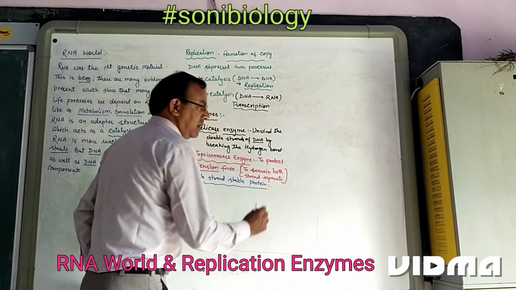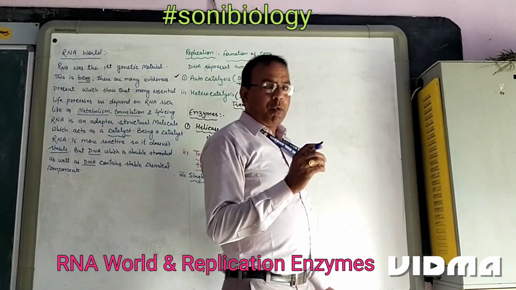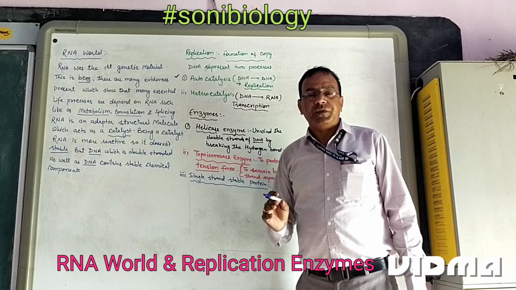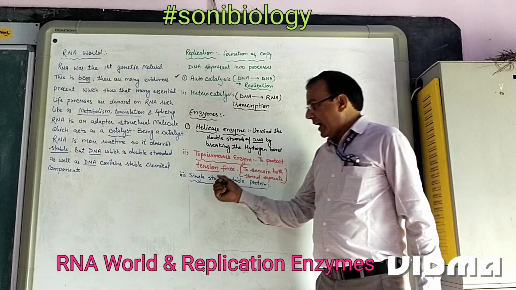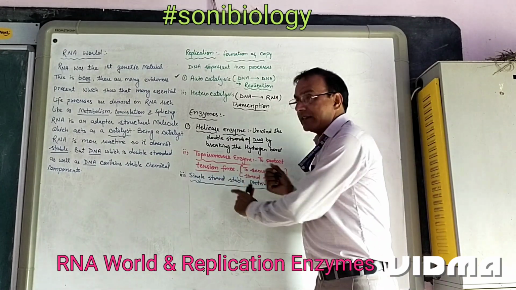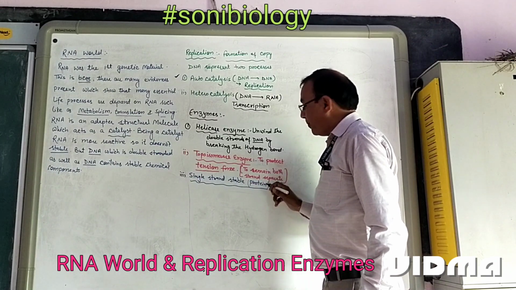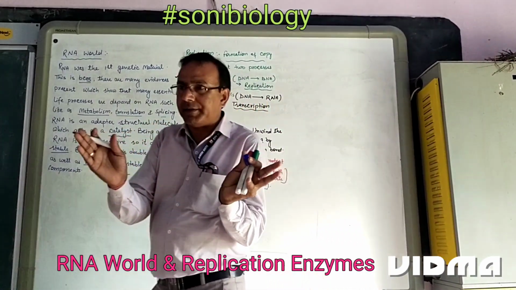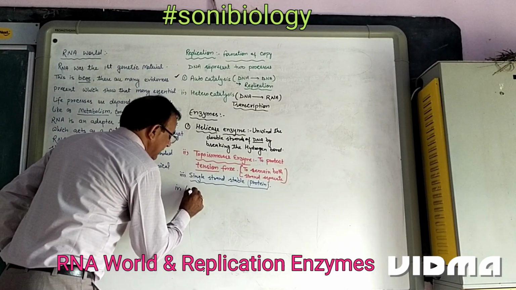First, the helicase enzyme unwinds both the strands. Second, the topoisomerase enzyme removes the tension force so that both strands remain separate. And when both strands are separate, there is some other protein required, which maintains both the strands stable. Next one is the ligase enzyme.